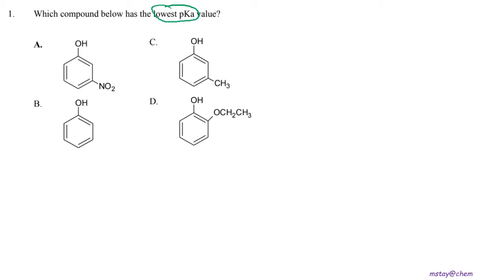As we know from semester 1, if the pKa value is lower, it means the Ka value is higher, and then the acidity is greater as well. So with this we can come to the conclusion that a lower pKa value indicates a stronger acid. So when we look at options A until D here, these are the differences.